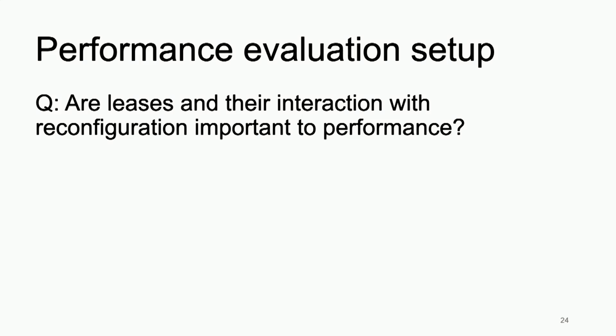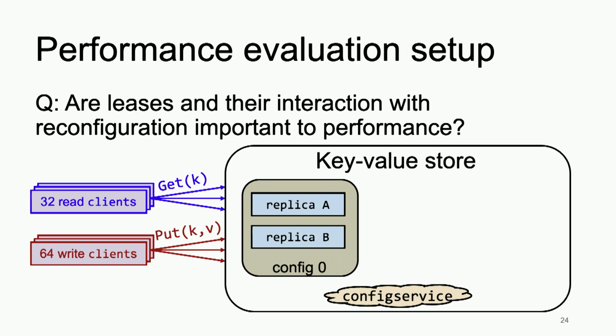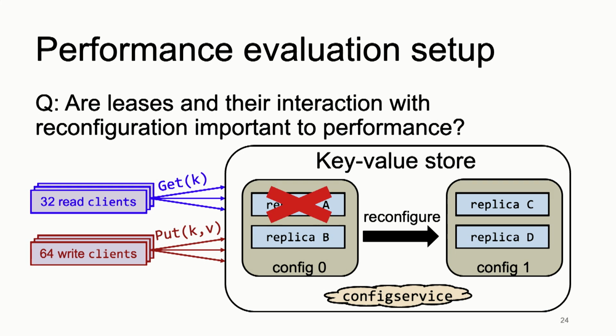I'm going to give you a tidbit of one experiment, to give you a sense that it actually matters. The particular experiment I'm going to describe is a configuration with two replicas. During the experiment, we're going to crash one of the replicas, replica A. We switch to two new replicas, C and D, so all the data needs to be copied from B to C and D. And while doing that, we're running 32 clients doing gets and 64 clients doing writes. And we just want to see what happens.